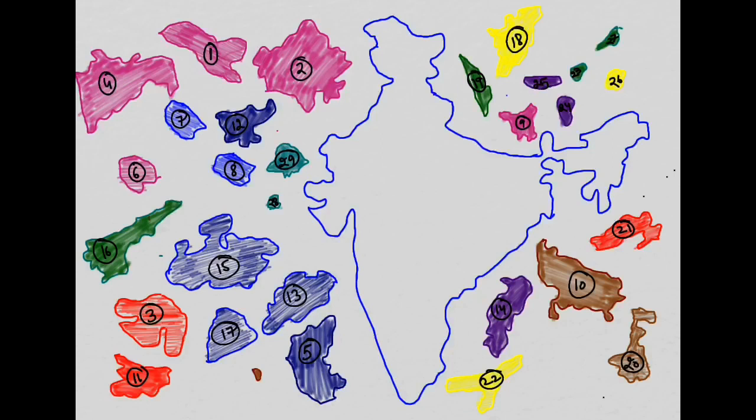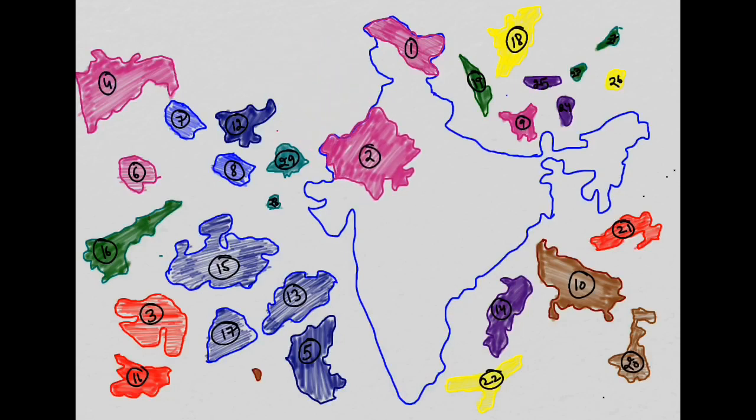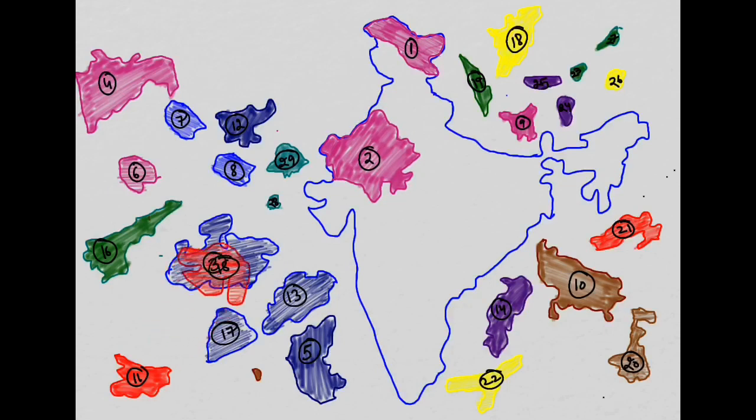So let's start with the first state. On the first position, we will take the state of Ladakh and we will put it over here. It might be misplaced somewhere, but don't mind. Now we put the second state. As you can guess, this is Rajasthan, and we will put it over here in its right place. Now the third state, and you can guess that this is the state of Gujarat. It lies on the western coast.